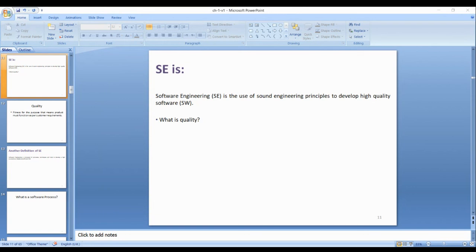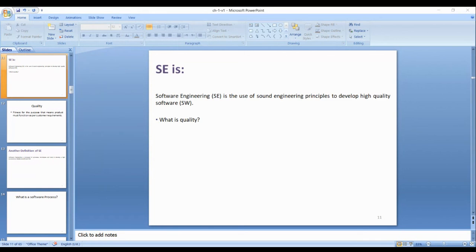If you don't apply them, the result will be low quality software. Otherwise, a beginner student doesn't know what you mean by solid, or what you mean by sound engineering principles.